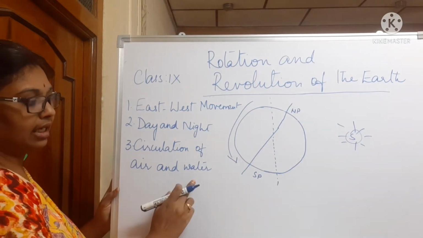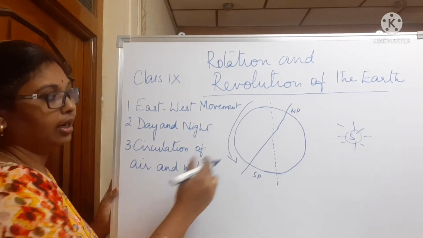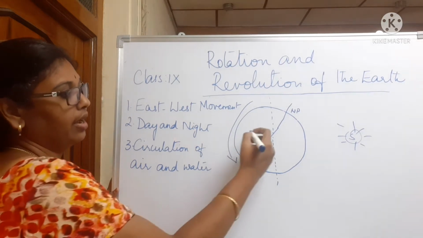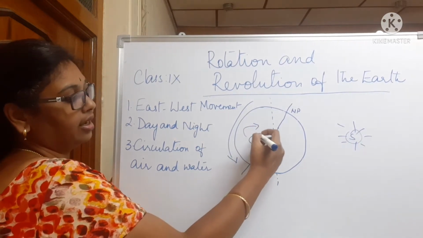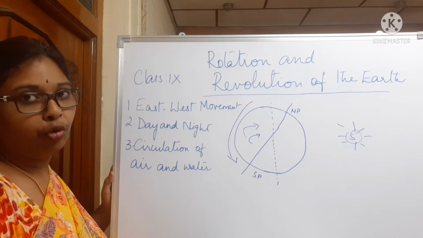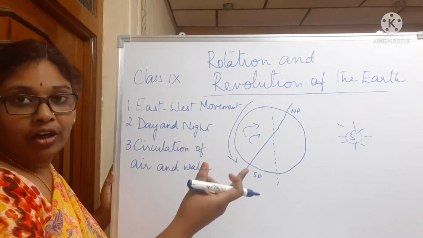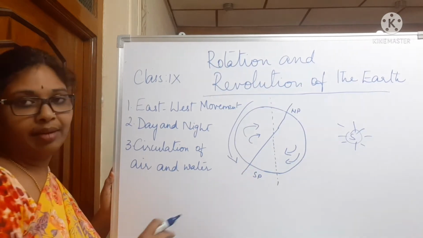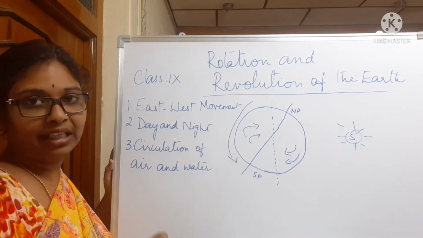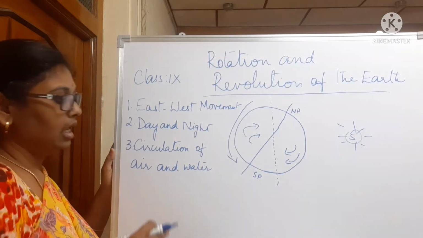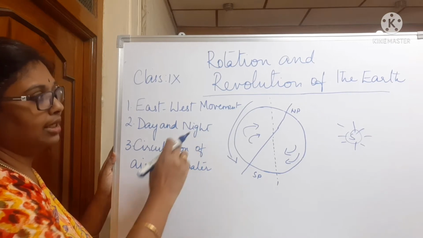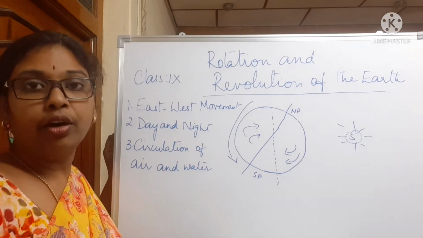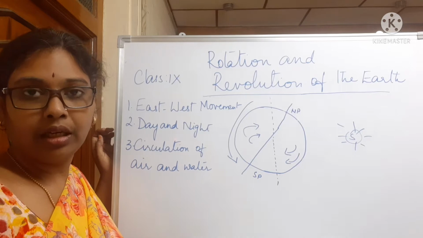And next one is circulation of air and water. In the northern hemisphere, we have the ocean currents and air moving to the right of its course and to the left of its course in the southern hemisphere, and this kind of effect is known as Coriolis effect. So circulation also is a result of rotation of the earth.